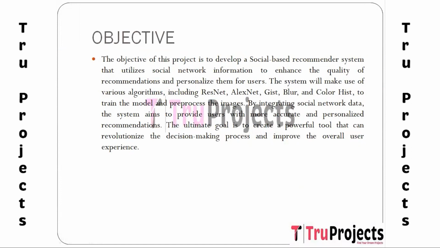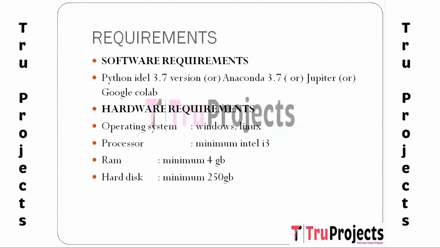By integrating the social network data, the system aims to provide the user with more accurate and personalized recommendation. The ultimate goal is to create a powerful tool that can revolutionize the decision-making process and improve the overall user experience. These are the basic requirements that are needed to build this project.